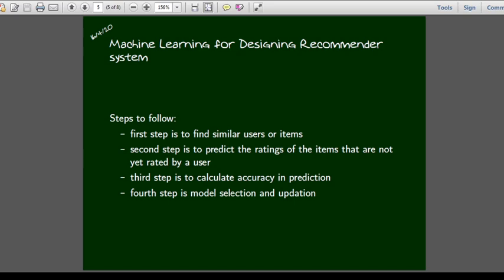Suppose 2 persons are watching two different movies and give 2 different ratings. We can represent this rating in a 2-dimensional xy plane. X represents movie 1 and Y represents movie 2, and the rating can be denoted in an ordered pair. Different persons give different ratings, so we have different points in 2D. Then we can calculate the distance between these 2 points. If the distance is small, that means the movie ratings are almost the same. Only movie rating. These 2 movies are rated, and this distance is small. The ratings of those particular movies are the same.